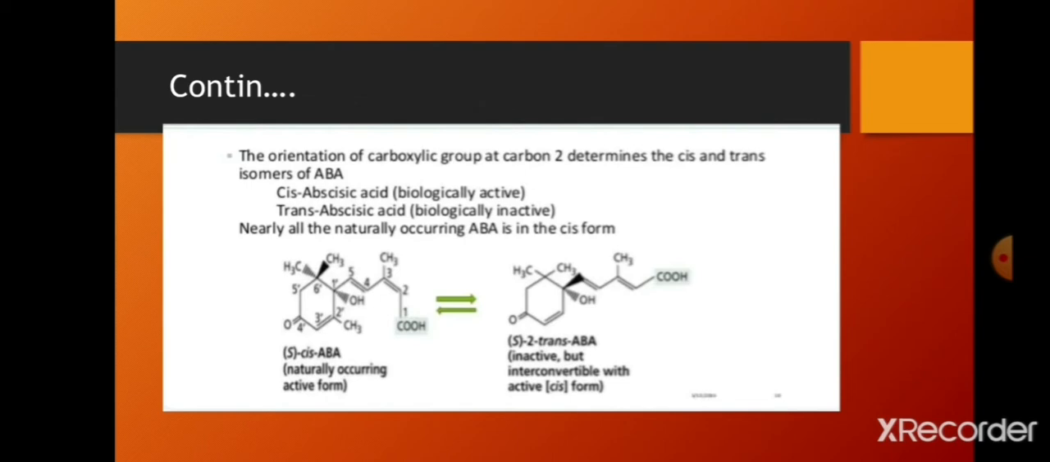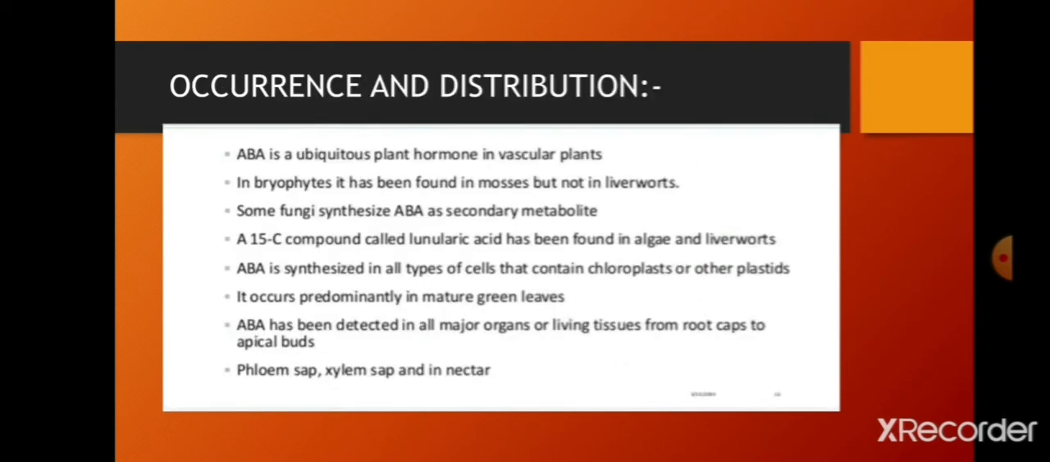Next is occurrence and distribution. ABA is a ubiquitous plant hormone in vascular plants. In bryophytes, it has been found in mosses but not in liverworts, as I told. Some fungi synthesize ABA as a secondary metabolite. A 15 carbon compound called lunularic acid has been found in algae and liverworts also.